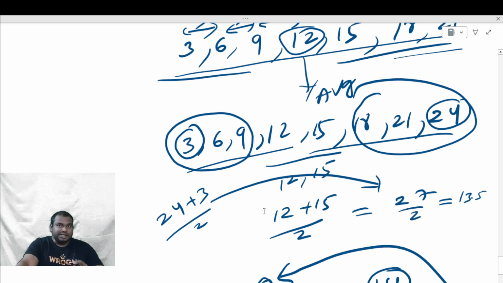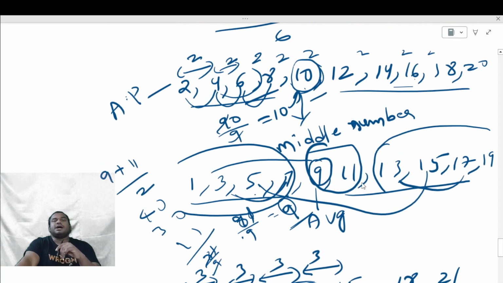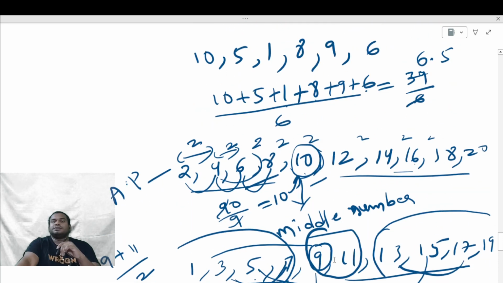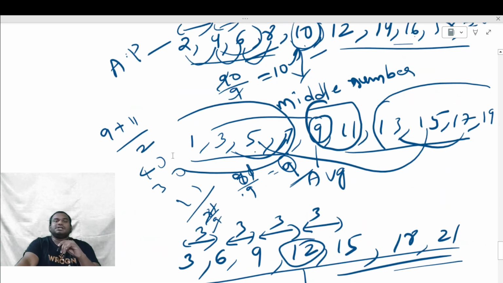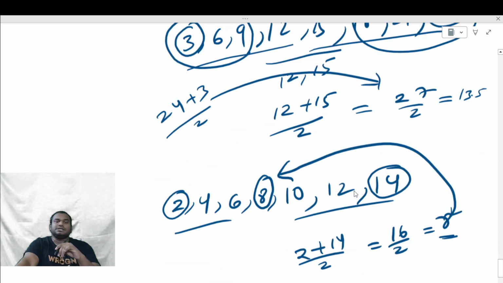Instead of taking the middle number or average of the two middle numbers, just verify if they are following the same common difference. Then first number plus last number divided by 2 will give you the average of those numbers. So here also 2 plus 20, 22 by 2, nothing but 11. Here 10 plus 12, 22 by 2 is 11. So you can verify this with anything. Now 1 plus 19, 20 by 2, 10. Like that you can find the average.